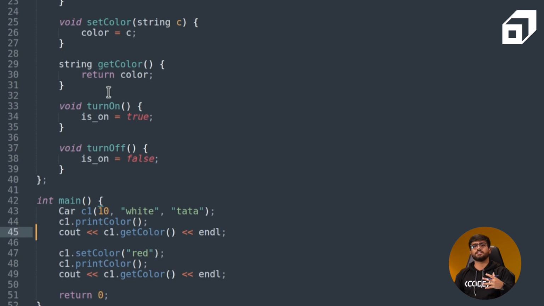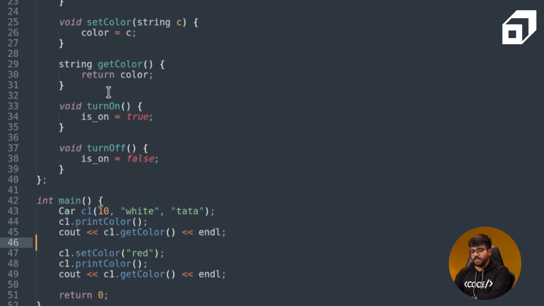Remember, we tried to access it using c1.color in the previous example, but it didn't work out because color was a private member. In this case, we have exposed the public interface to provide color. So we still cannot use c1.color, but instead we can use c1.getColor, because that is how the creator or author of this class has provided the interfaces for the user to interact with them.